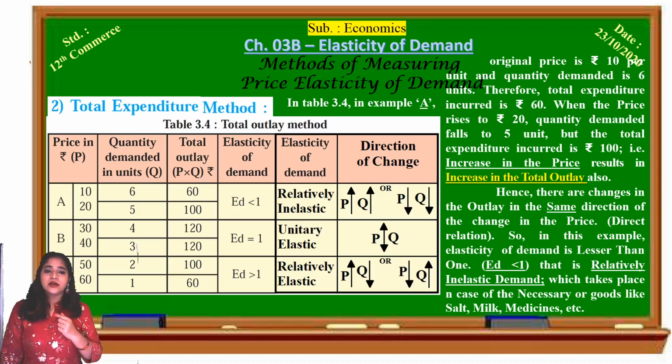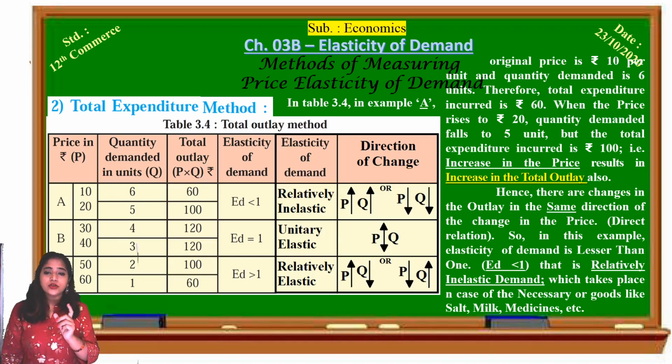This happens with necessity goods or essential goods like salt, milk, medicines. Do we consume less with the increase in the price? No. Even though the price increases, those are very necessary. Medicines are very necessary. Milk and salt are also very necessary for living life. So even though the price increases, we consume the same quantity, or we just consume a little lesser quantity. But the change in the outlay or expenditure is higher. This happens in the case of necessity goods.